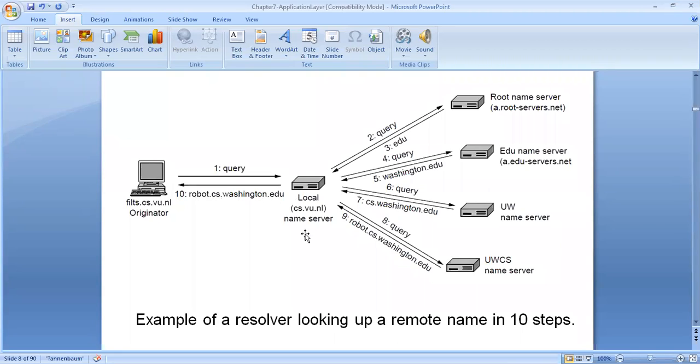but internally the local name server is sending the information to the root, and then this is step 2, and then in step 3 it will send to the edu name server, and it will get the reply that it belongs to Washington. And then from Washington University, it will get the information that it belongs to the CS department, and then it will give the last host, that is robot. So at the end, the local DNS server gets the information, and I, the originator, will get the information that this is robot.cs.washington.edu, and then I can search it.